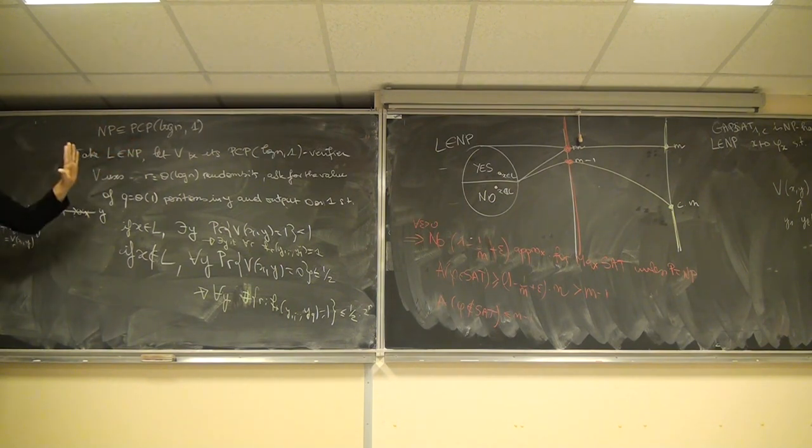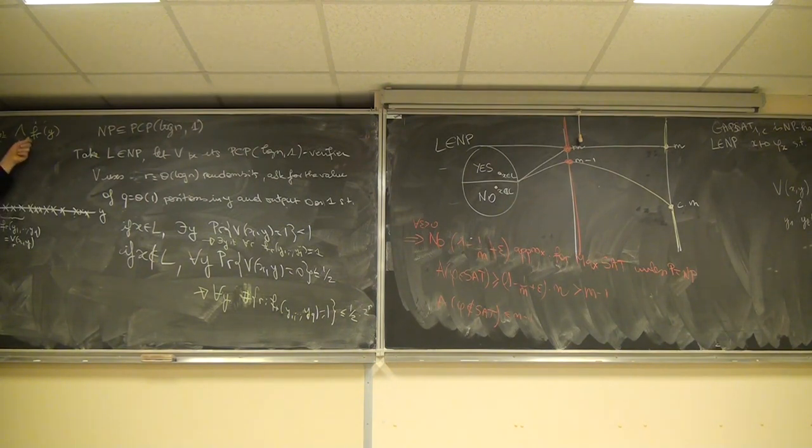And if x does not belong to L, only a constant fraction below 1 of the clauses will be satisfied. So what are my clauses? What is my function phi x? Yeah, exactly. Phi x is simply the AND over R of the f_R of y.